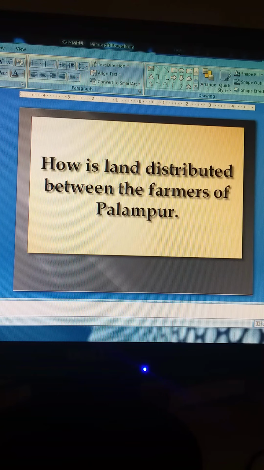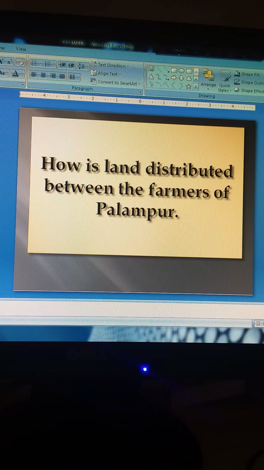We have read earlier about the introduction and overview of the village, the organization of production, and the farming type in Palampur. We have read about the land concept, that one can grow more from the same land, that is surplus production, with modern farming and multiple cropping.